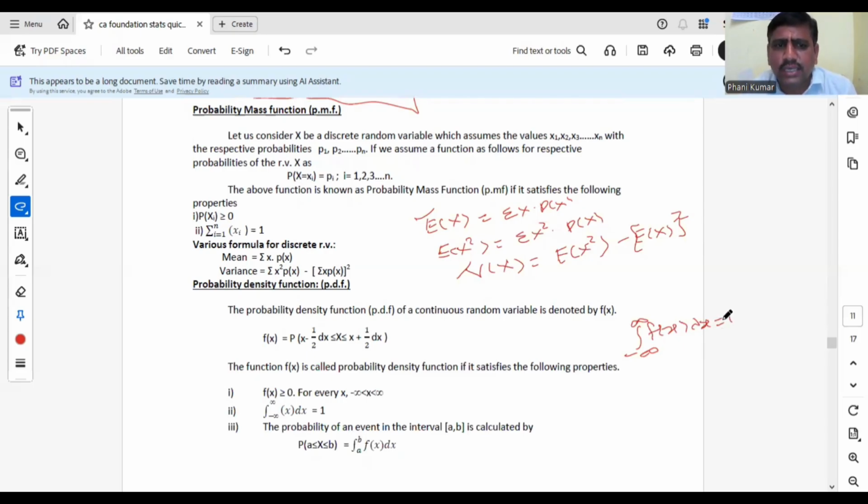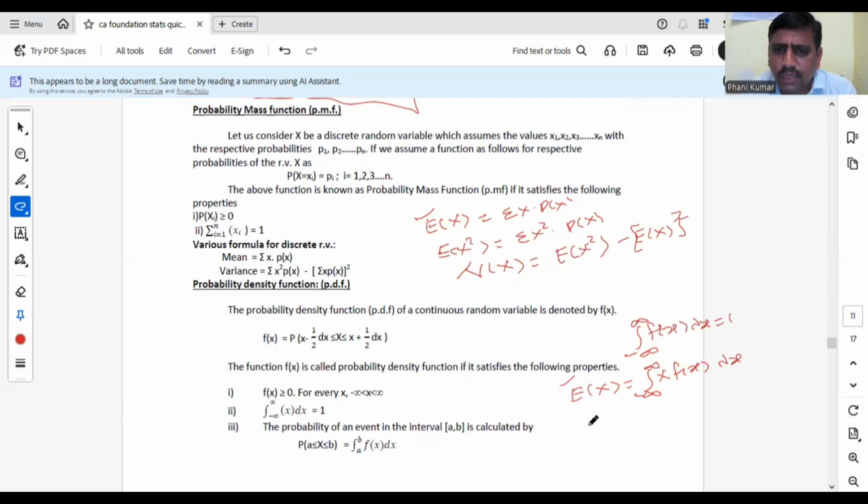Similarly, in the continuous case, the mean formula E of x is the integral of x into f of x dx. In the discrete case, the formula is summation x into p of x. Take the limits corresponding to the problem. If the limits are 0 to 1, take the integral from 0 to 1; 2 to 3 means the integral from 2 to 3. On a theoretical basis, it is the integral from minus infinity to infinity.